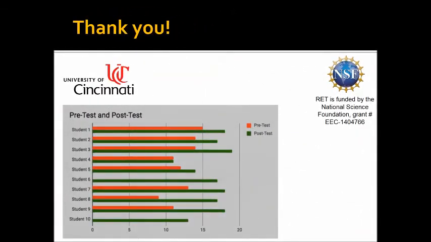I want to thank all those individuals who helped and were part of the RET program this year. I also want to thank the National Science Foundation in conjunction with the University of Cincinnati for making this unit possible. I'm happy to say that this unit has helped foster growth and knowledge for my students.